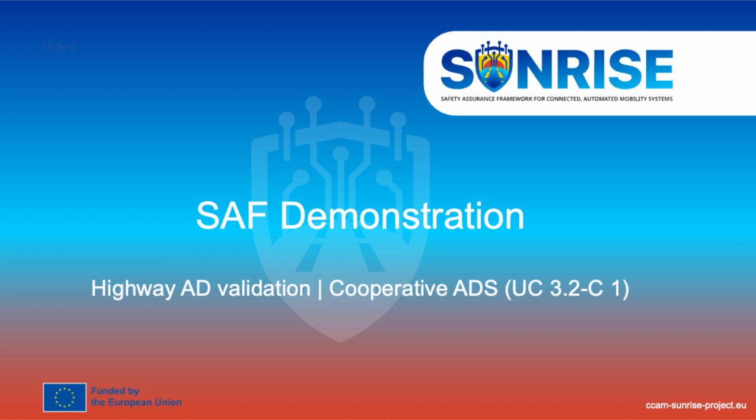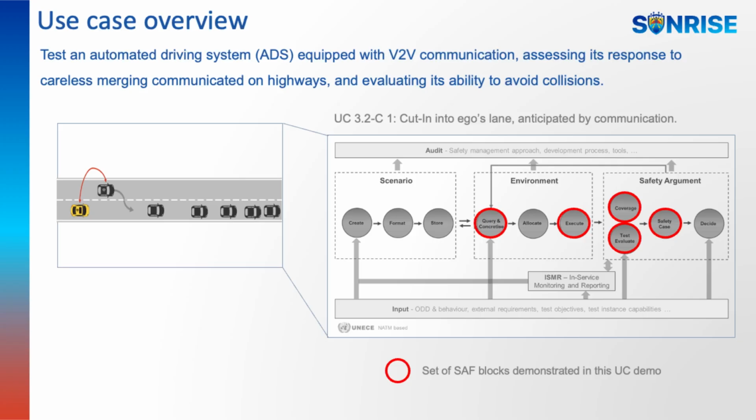Welcome to another video in the Sunrise series, showcasing the outcomes of Use Case 3.2, Highway Automated Driving Validation, Cooperative Perception, Decision-Making, and Control. Sub-Use Case 3.2-C1, Cut in on the ego's lane, careless merge. In this video, we test an automated driving system, ADS, equipped with V2V communication. We assess how the system responds to communicated careless merging on highways, evaluating its ability to avoid collisions.